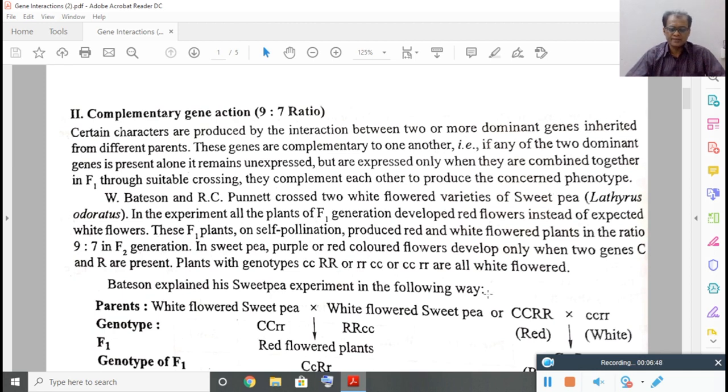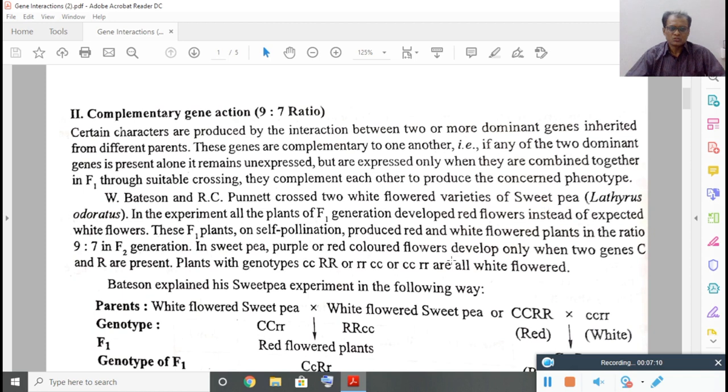Bateson and Punnett explained this action of complementary genes by taking an example of a plant called Lathyrus odoratus, that means the sweet pea plant. Sweet pea plants develop white flowers, and some varieties develop red flowers.